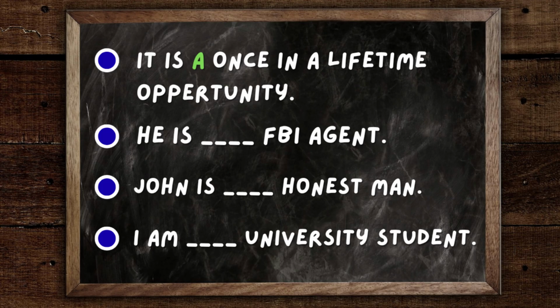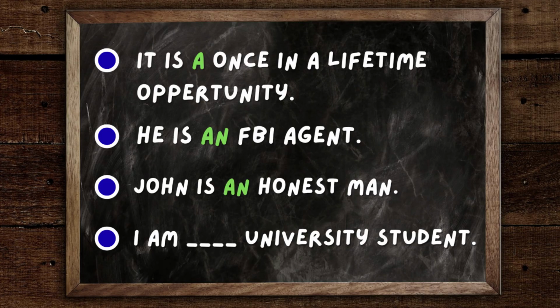Let's go look at our next one. He is FBI agent. So remember, when we have abbreviations, sometimes the word will sound like a vowel sound. So in this case as well, F, ef, F. He is an FBI agent. So well done on that. Let's move on to our next one. John is honest man. Again, this word starts with a consonant, but definitely we don't pronounce the H. So honest. So John is an honest man.